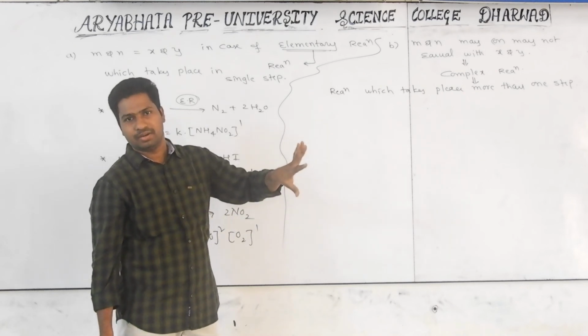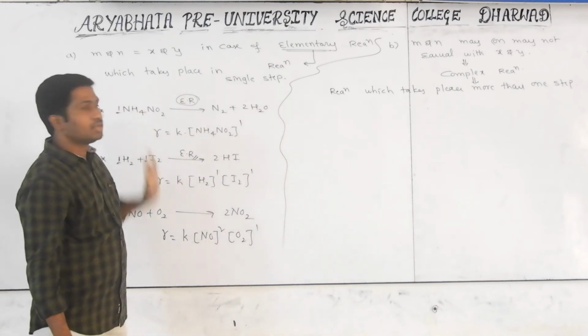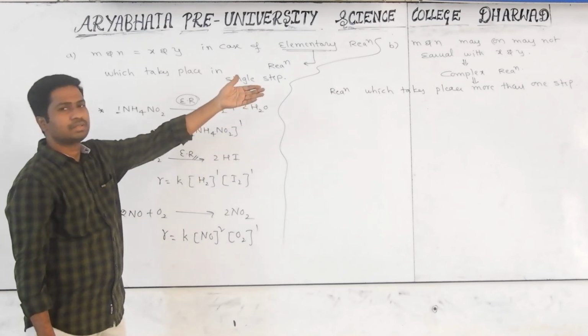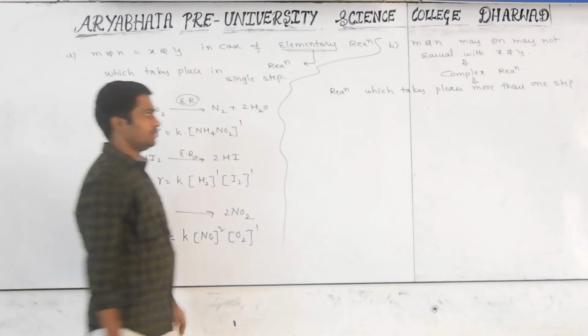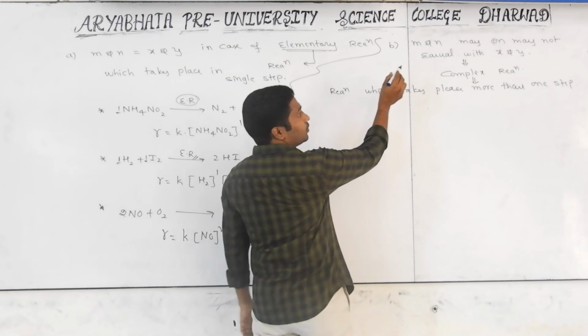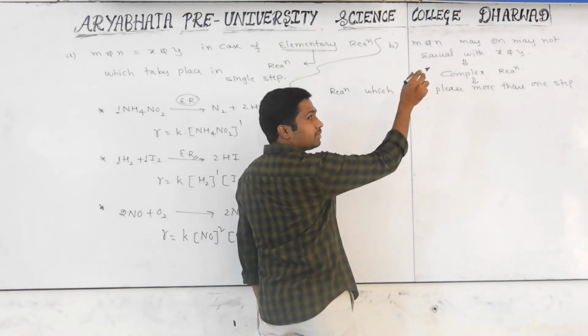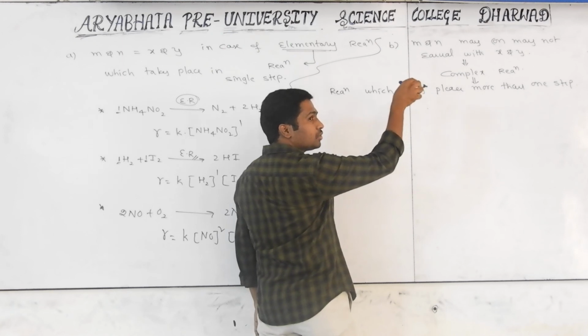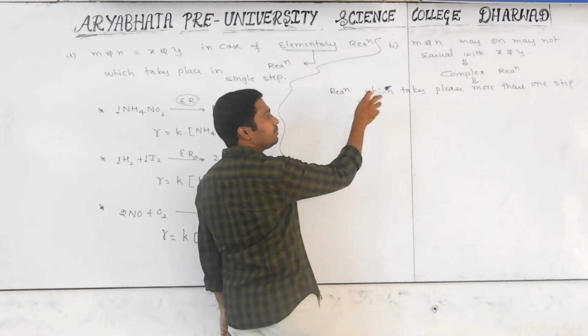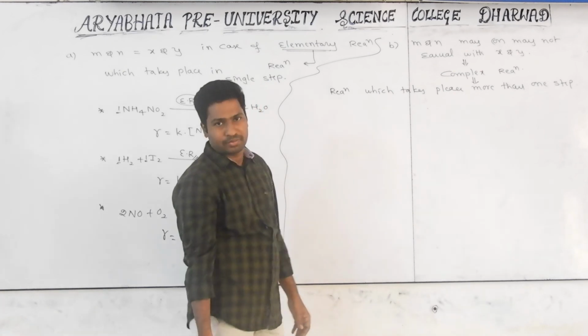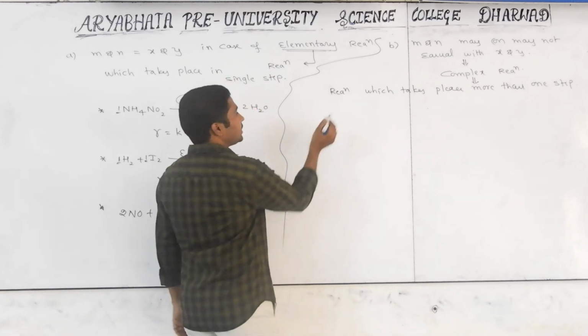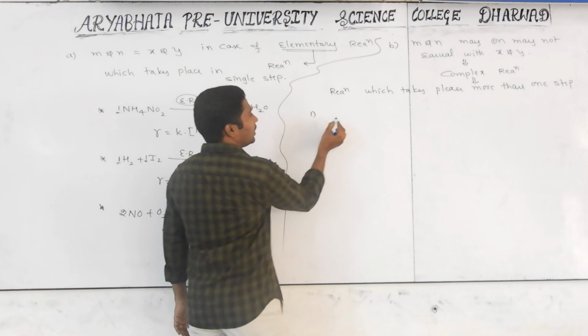90% is not equal. Why? Because it is already equal in case of an elementary reaction, but in a few cases here also it will be equal. We will discuss that. So what does it mean? The powers of the reactants may or may not be equal to the coefficients like x and y in case of a complex reaction. A complex reaction is a reaction which takes place by taking more than one step. Okay, I will give you one example.